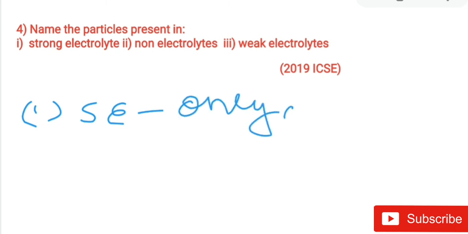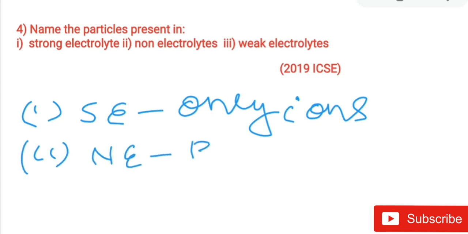Now next is: name the particles present in it. This question was asked recently in 2019 ICSE. The question is about strong electrolytes, non-electrolytes and weak electrolytes. In strong electrolytes, what particles are present? In strong electrolytes, only ions. In non-electrolytes, only molecules.